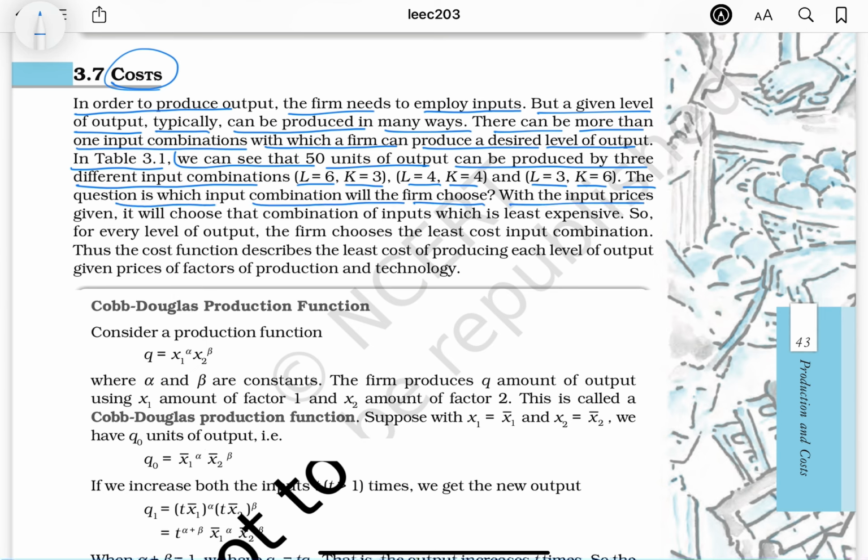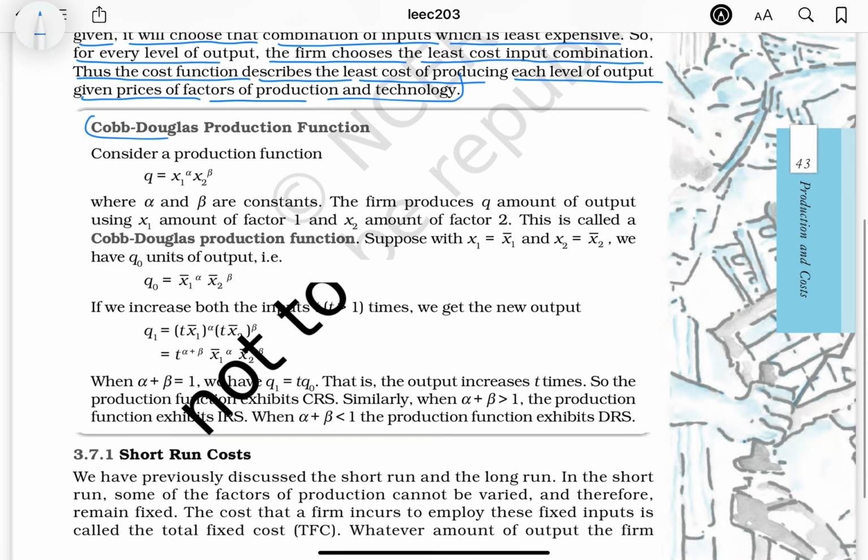With the input prices given, it will choose that combination of inputs which is least expensive. So for every level of output, the firm chooses the least cost input combination. Thus the cost function describes the least cost of producing each level of output, given prices of factors of production and technology.